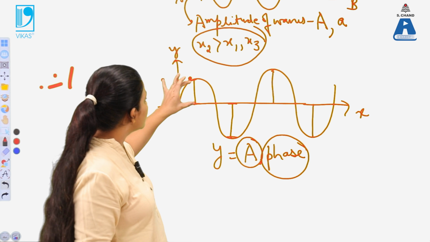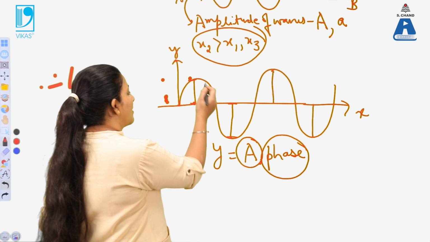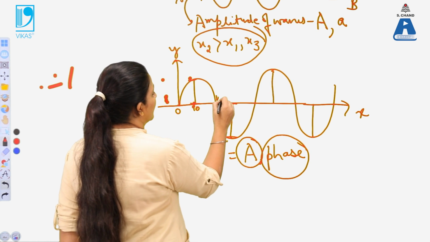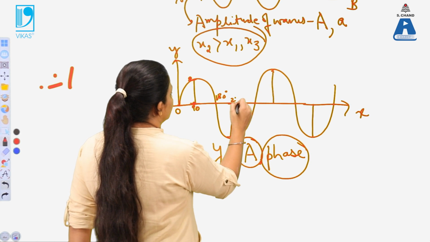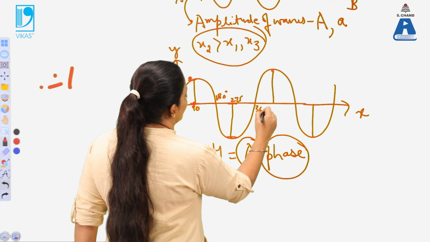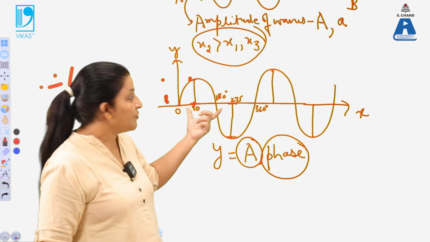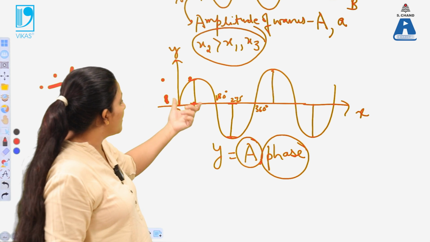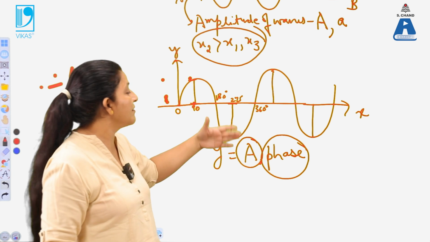That means here the phase of the wave is positive. The phase of the wave changes from 0, to angle 90, then angle 180, 270 and 360 degrees. So from 0 to 180, the phase of the wave is in the positive direction, and from angle 180 to 360, it is taken in the negative direction.